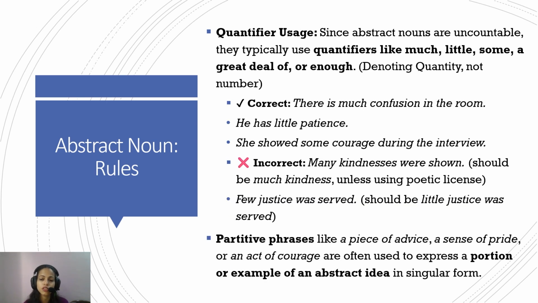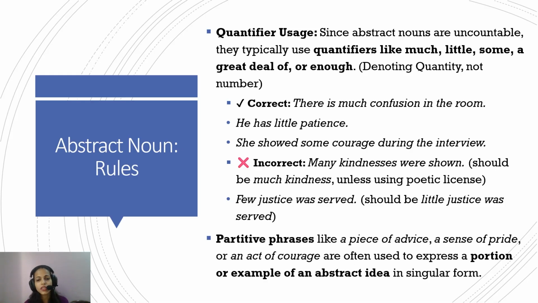For quantifier usage, since abstract nouns are uncountable, typically we use quantifiers like much, little, some, a great deal of, or enough, denoting quantity and not number. Because an abstract noun is like an ocean of things. It's like an idea that cannot be counted. The whole idea, a good idea, a bad idea, you cannot give it a number. So the quantifiers used before abstract nouns denote quantity, but they do not denote number.